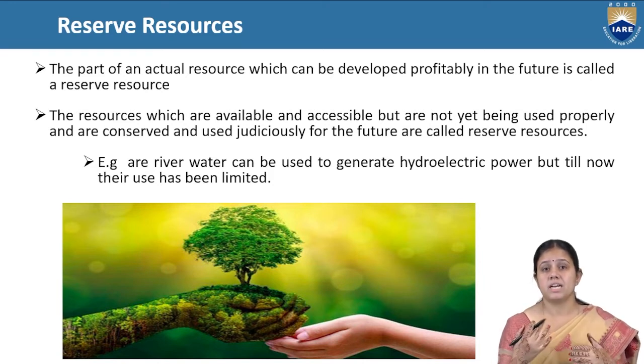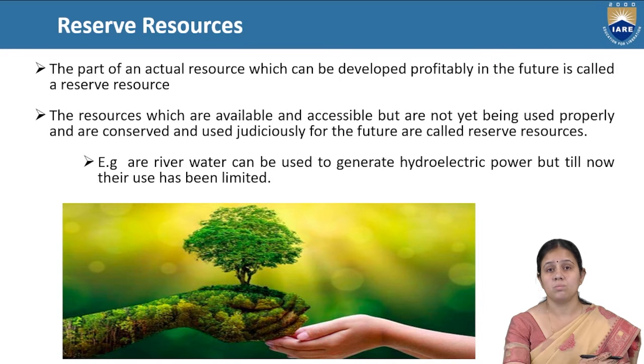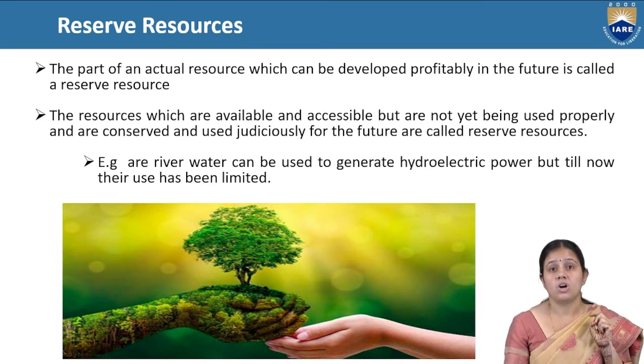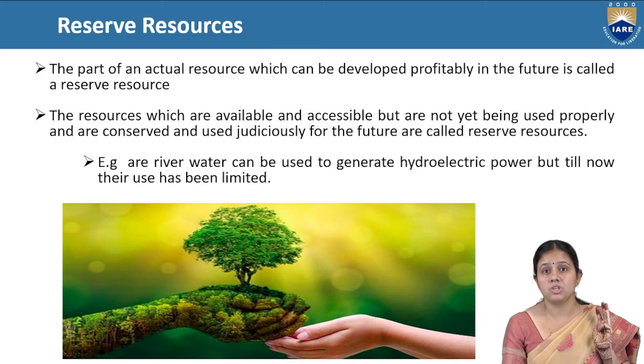But we don't have that much advancement in our technology, so we can't use that river water, and some limitation is there. That's why it is very problematic to use the river for hydroelectric power generation. And if we use hydroelectric power generation in the coming future, that will reduce lots of pollution, lots of solid waste, air pollution, and water pollution, because using coal in thermal power plants for energy production is very problematic and causes lots of pollution to the environment.